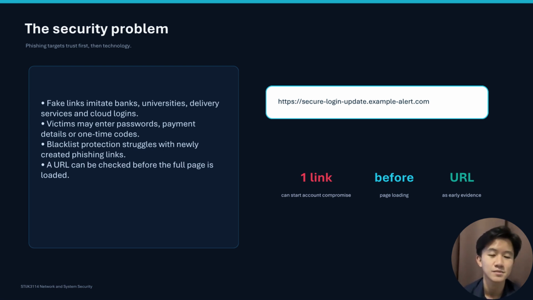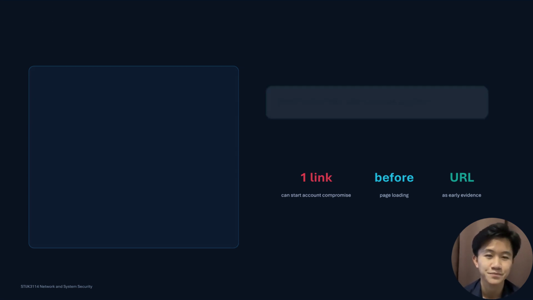Traditional blacklist systems can block known phishing websites. However, they may not detect a newly created link that has not yet been reported. This is why the URL itself can be useful as early security evidence. It can be examined before the browser loads the full web page.